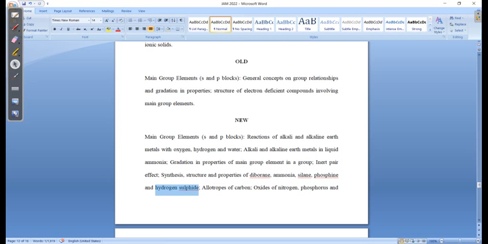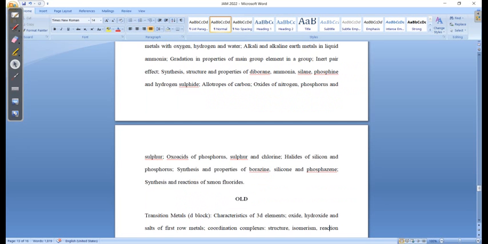Allotropes of carbon. You must learn about your fullerenes, your buckyball fullerene C60 molecule, okay? Then oxides of nitrogen, your laughing gas N2O, nitrous oxide, right? Then your oxides of phosphorus, right? Phosphorus pentaoxide, phosphorus trioxide, their chemistry, their bond length, all these things. And oxo acids of phosphorus, which is very, very important.